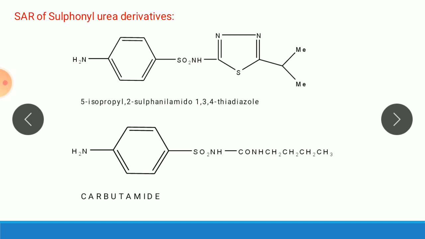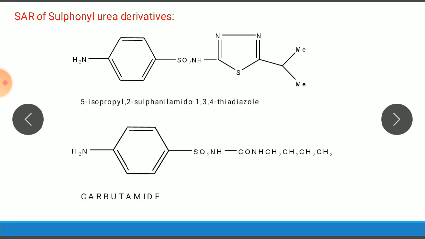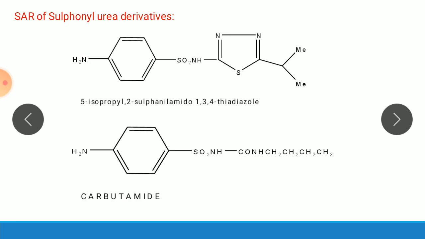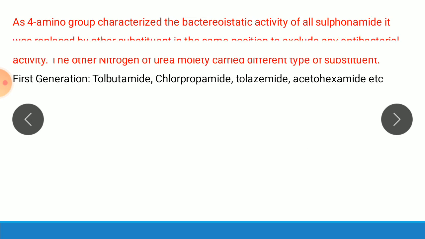So if we see the general structure of sulfonamide, here there are two nitrogens. The nitrogen which is attached to the SO2 group is called N1 nitrogen, and the other nitrogen which is attached to the fourth position of the phenyl ring is called N4 nitrogen. So for antibacterial activity, it is important that the N4 nitrogen should be unsubstituted.